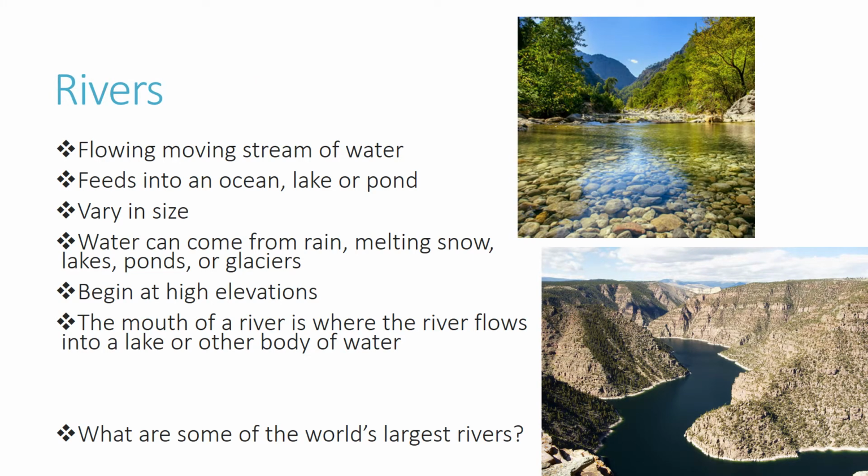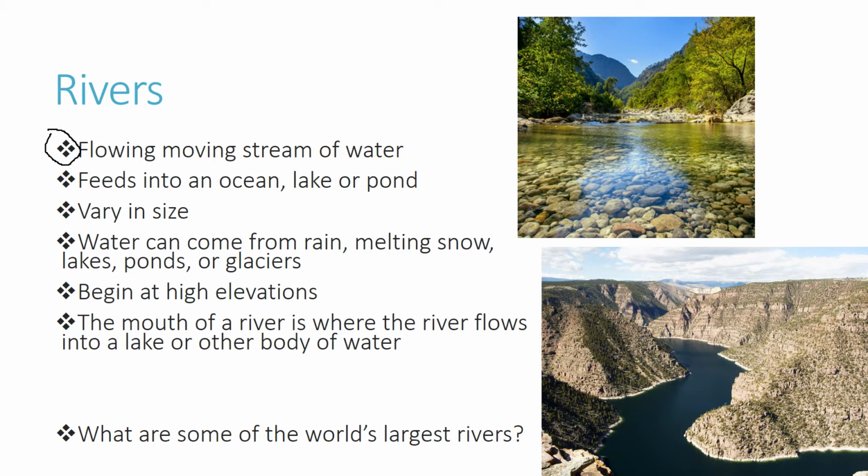So rivers is one example of freshwater, and we have some facts listed here on the slide about rivers. The first showing that rivers are flowing, moving streams of water. We have a couple pictures or examples of rivers here on the right.